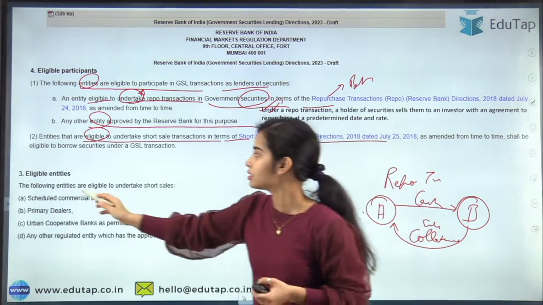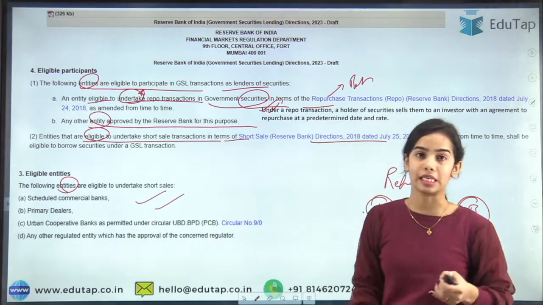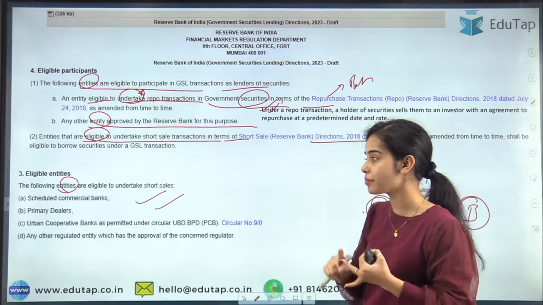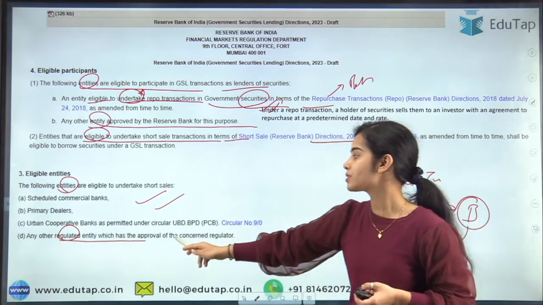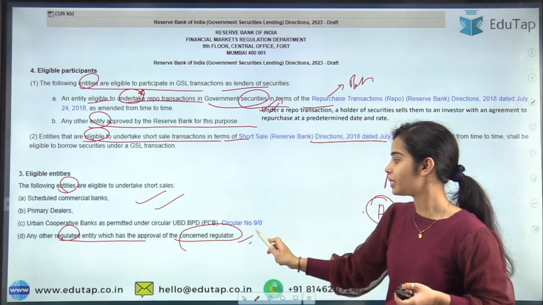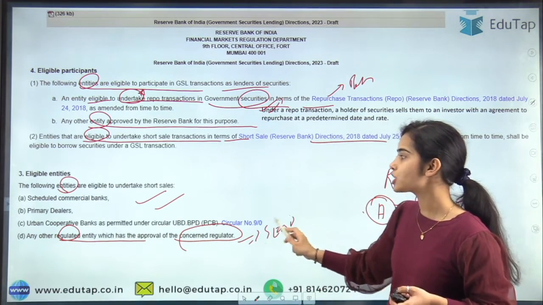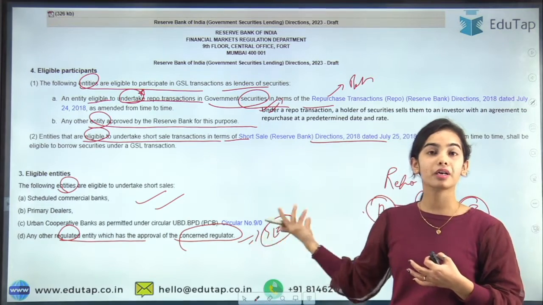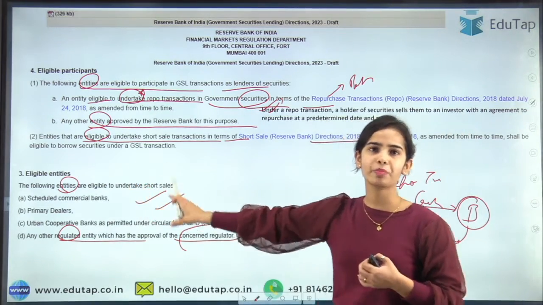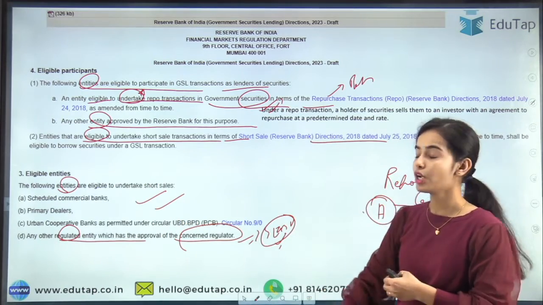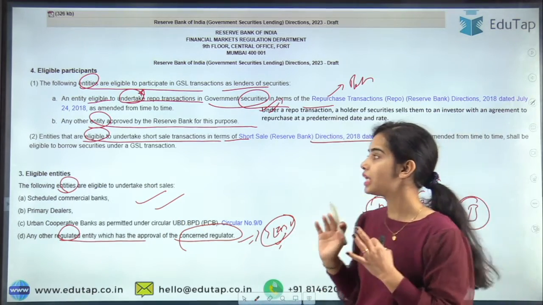So they are the entities that are allowed for the short sale. It is the scheduled commercial banks, the primary dealers, the urban cooperative banks, and any other regulated entity which has the approval of the concerned regulator, that is SEBI. Because short selling happens in the exchange, SEBI is the regulator of the business of short selling, we can say. I hope you have understood this very clearly.